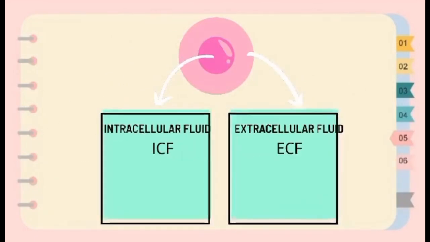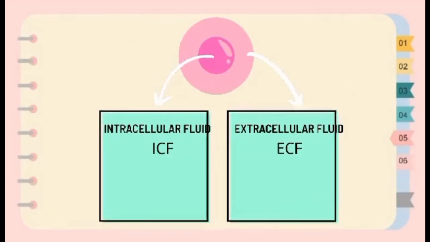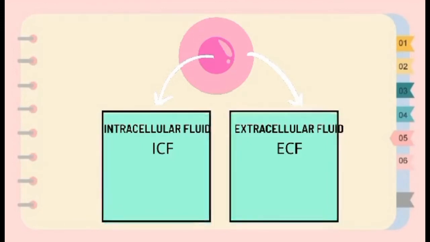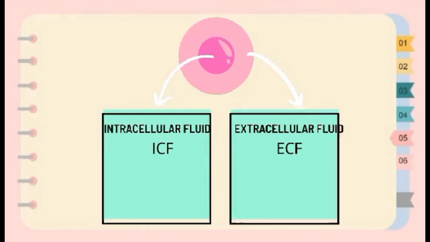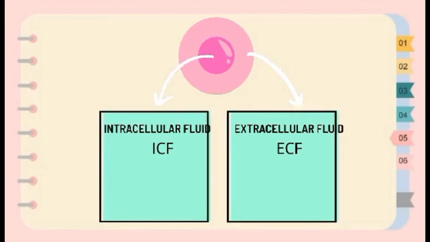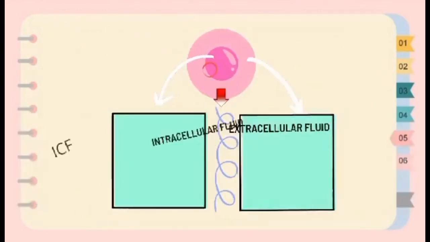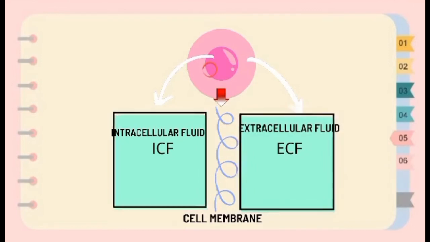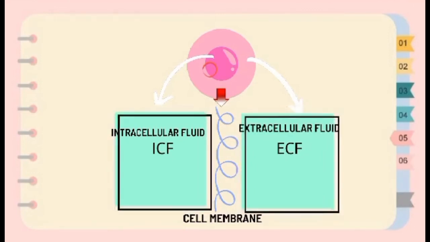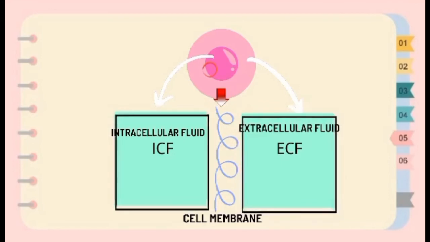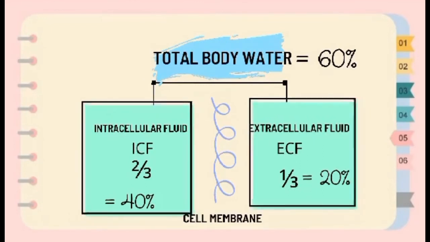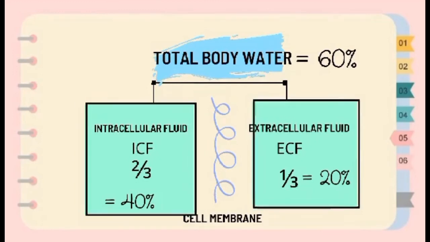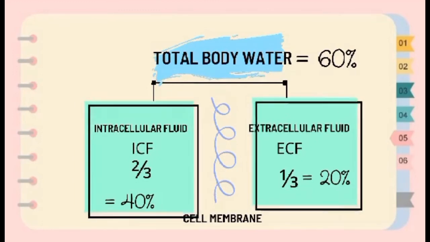If we consider the content of the insides of all cells of the body as one compartment, that is the intracellular fluid, or the ICF, and all the water outside the cells together forms the extracellular fluid, that's the ECF. And what's between the two? A cell membrane. So the cell membrane is what separates the intracellular fluid from the extracellular fluid. Most of the fluid is inside the cells, equivalent to 2/3 of the total body water. So the remaining 1/3 would be the extracellular fluid.